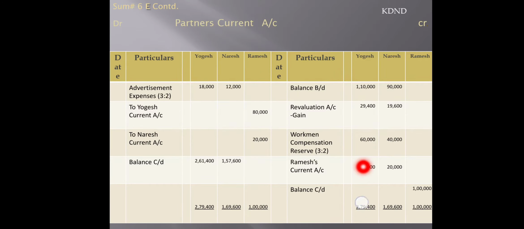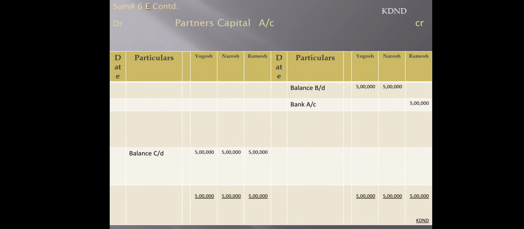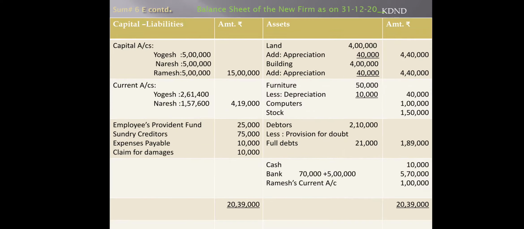Here you can see all the entries are to be added up, and then minus this 18,000, you will get the final answer as 2,61,400. The same is applicable for Naresh also. And Ramesh will have a debit balance because he is not bringing goodwill in cash form. So that is also transferred. Then the partners' capital is to be closed. They have an equal balance of 5 lakhs each. And then finally we have to transfer those balances over here in the balance sheet.